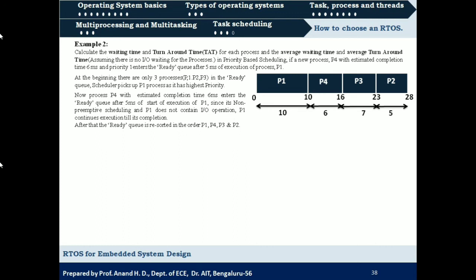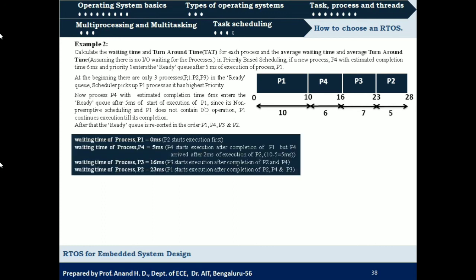Okay, so now for this we need to calculate waiting time, turnaround time and their average values. So for process 1, waiting time will be 0, and for process 4, it should wait till the completion of P1, that is 10 milliseconds, but it has entered after 5 milliseconds of execution of process 1. So it will be 10 minus 5, it is 5 milliseconds.